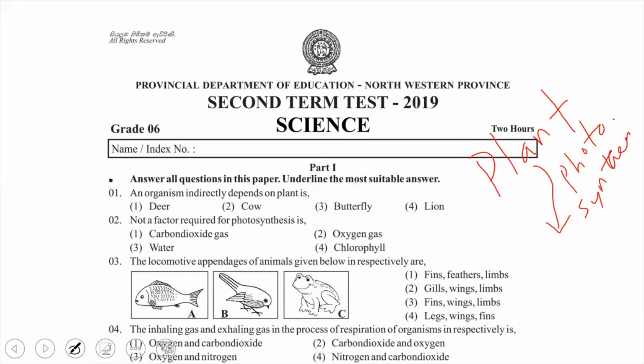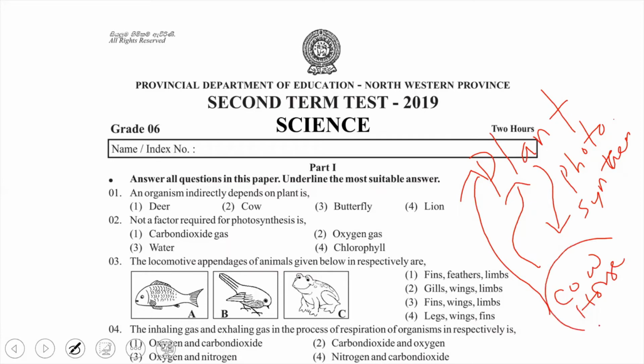So the animals can depend directly or indirectly on plants for food. Directly means some animals eat plants directly as their food, for example cow, horse, like herbivorous animals. They depend directly on plants to get their food.